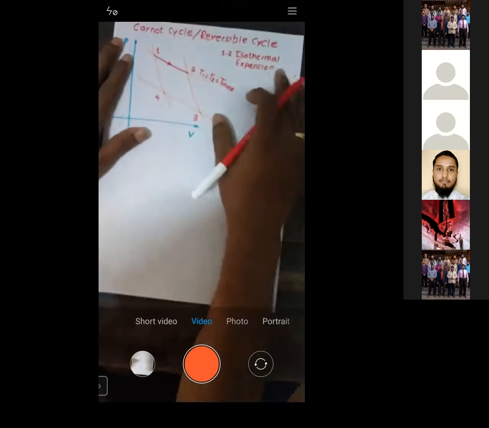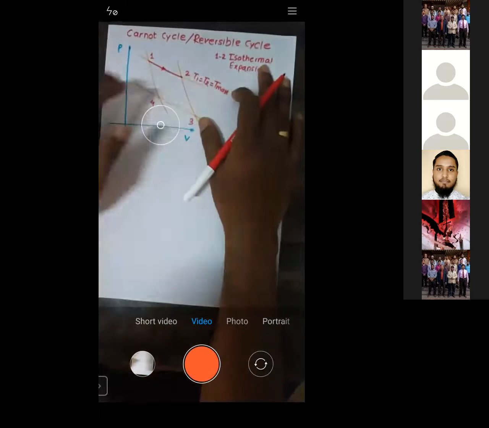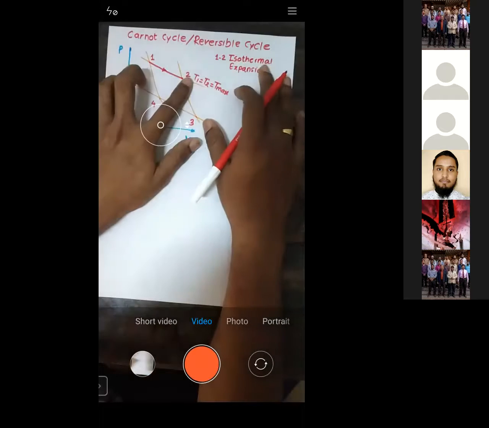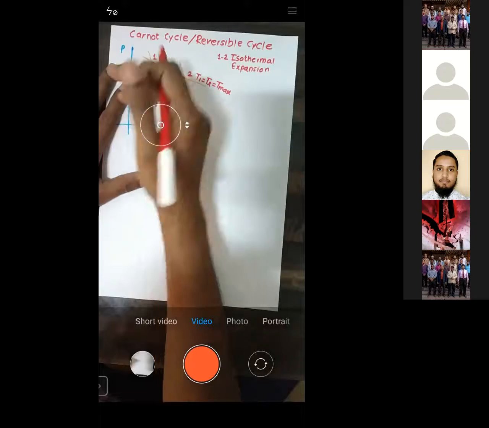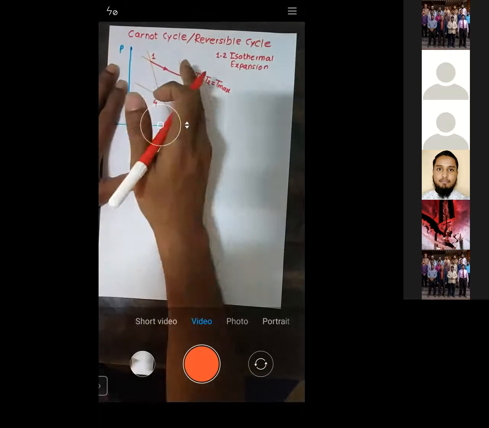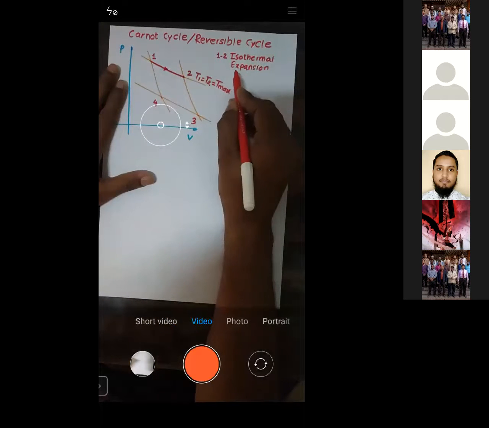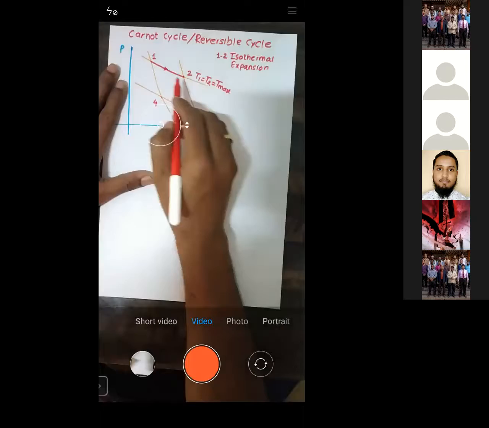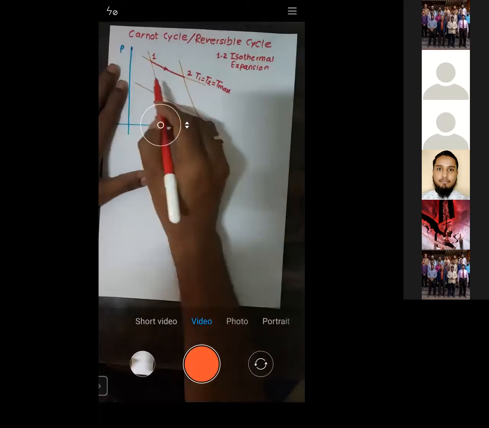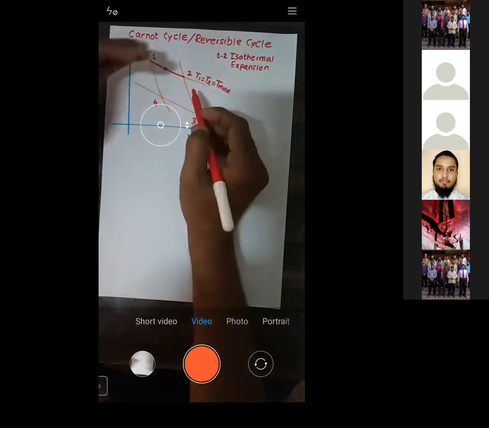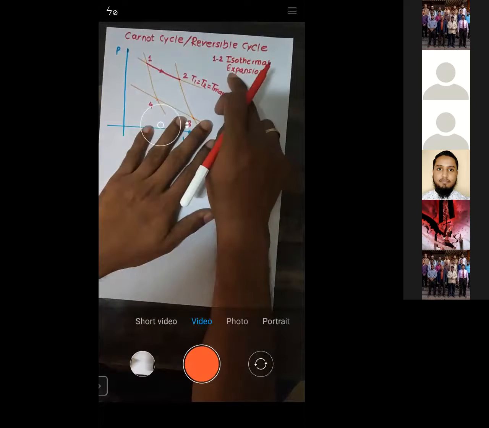And what happens during 1 to 2 is, pressure decreases and volume increases. That's why it is called expansion. So 1 to 2 is done at a constant temperature, that's why it's isothermal. During 1 to 2, pressure decreases, volume increases. It is called expansion.